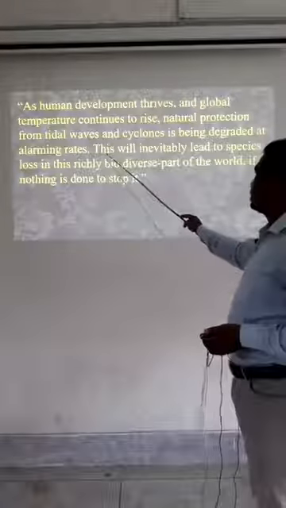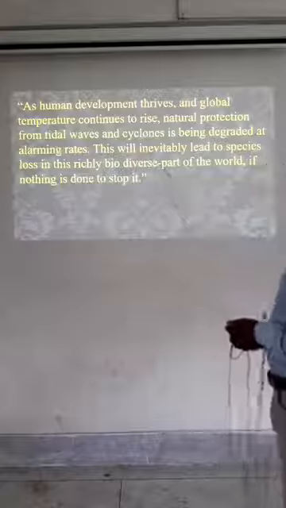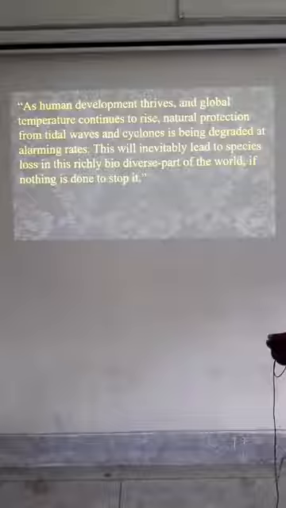for our nation. This will inevitably lead to species loss in this richly biodiverse part of the world if nothing is done to stop it.